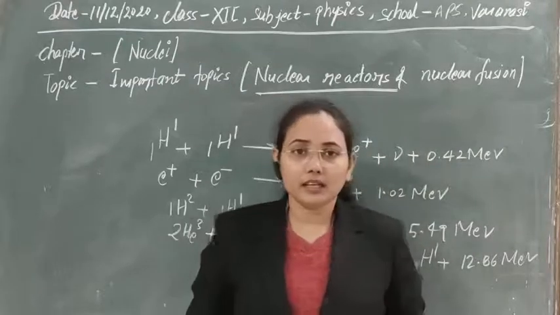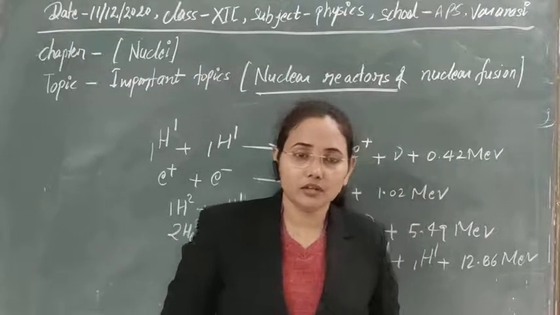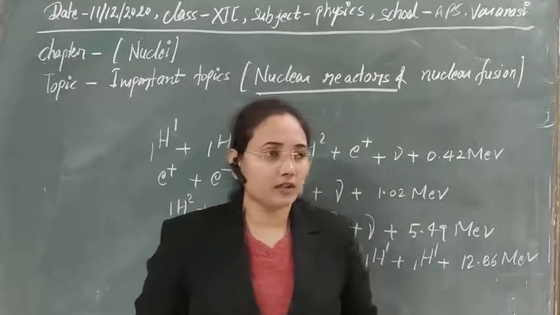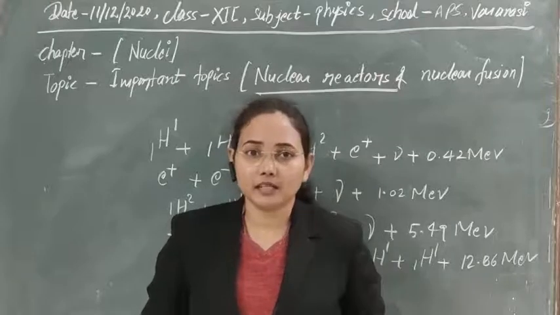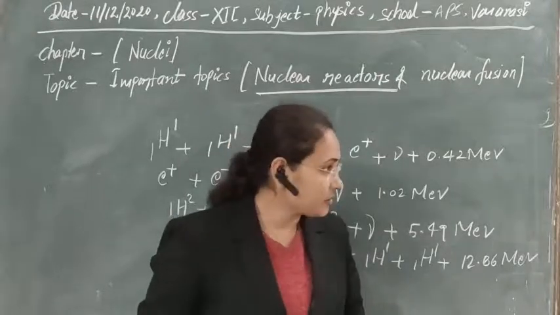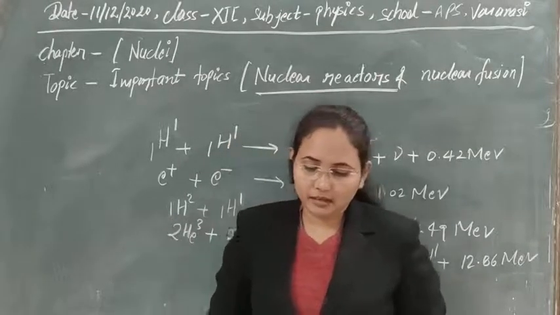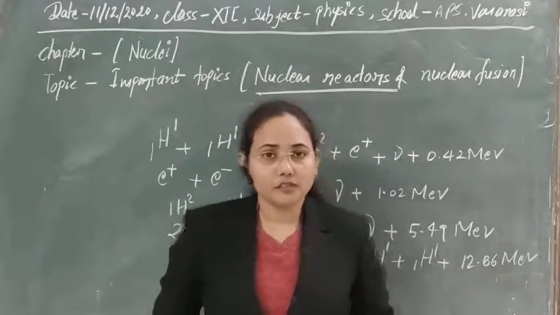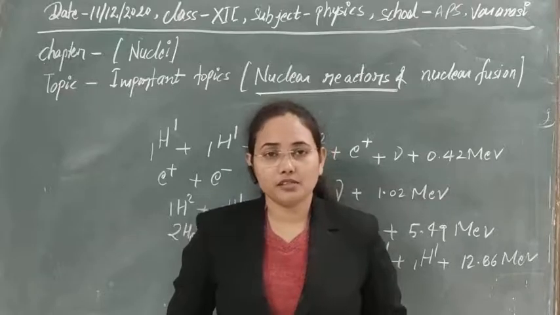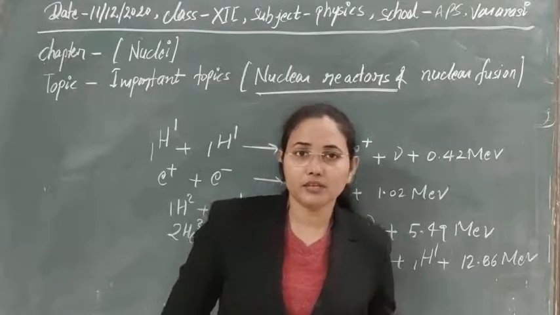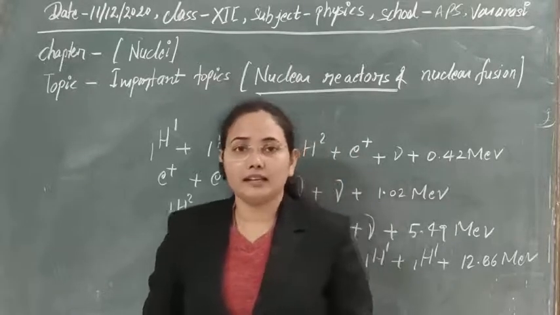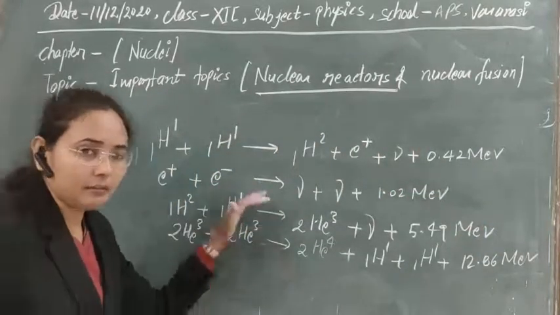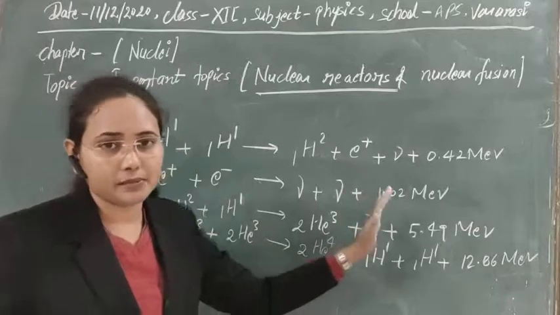So in case of nuclear fusion, there are two cycles that are responsible here. Nuclear fusion can take place through two processes. The first process is the proton-proton cycle, and the second process is the carbon-nitrogen cycle. First of all, let's see what the proton-proton cycle is and how energy is produced in that cycle. In the proton-proton cycle, we see a number of reactions, as given here.